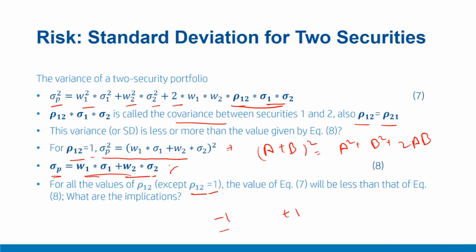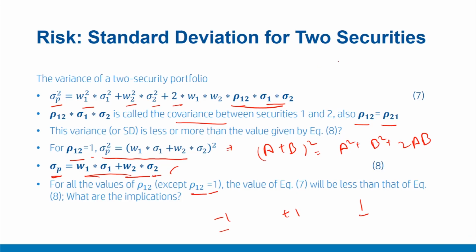What are the implications of this? Please understand that if the securities have perfect correlation, that means they are perfectly moving in lockstep and therefore their correlation is 1. There is no diversification, and portfolio risk is very similar to the portfolio expected return, similar to what we computed for expected return, that was a weighted average. Portfolio risk here is also the weighted average of the risk of these two securities.